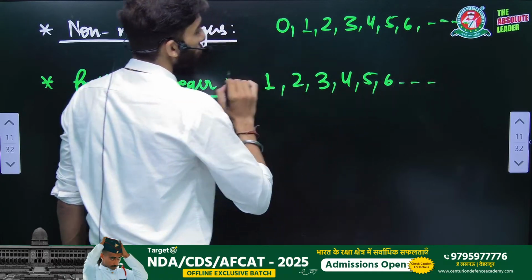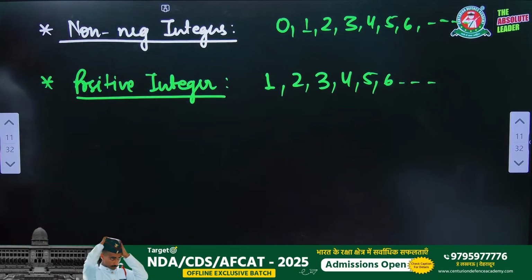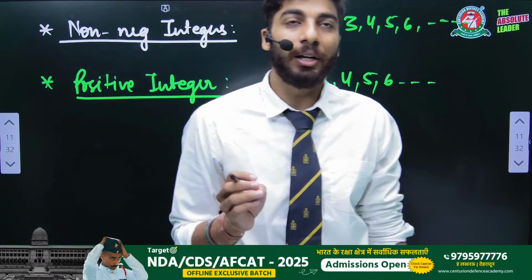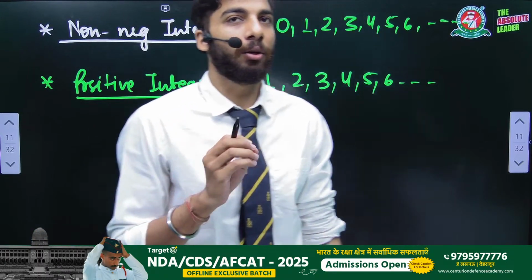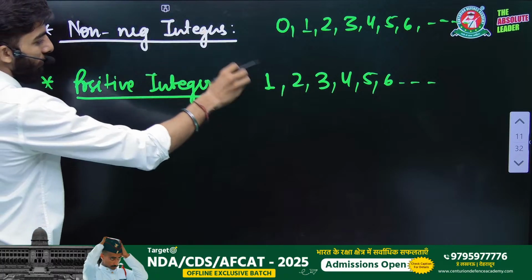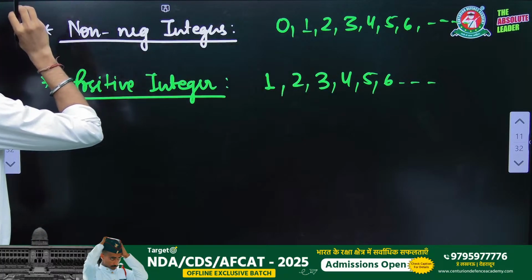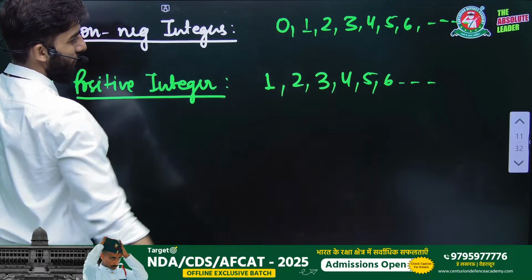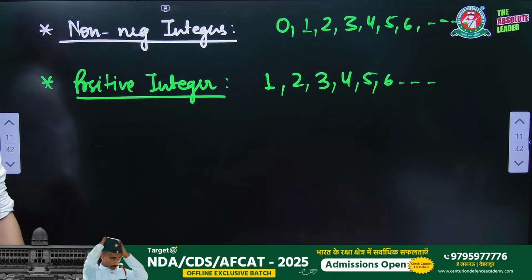We are not including 0, because 0 is neither negative nor positive. You have to just remember these things. For non-negative integers, we start with 0, 1, 2, 3, 4, 5, 6, 7, 8 and so on.